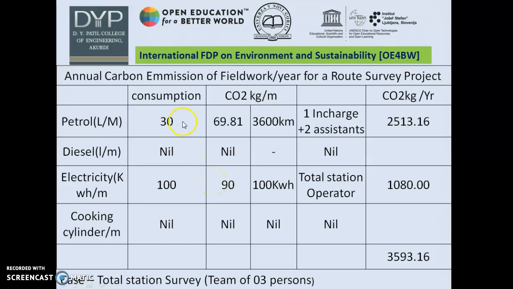Now here if we see the calculation, 69.81 per person multiplied by 3 multiplied by 12 months gives me annual consumption of 2513.16 kg. In a similar way, for the electricity consumption, it is 90 kg multiplied by 12 months giving me 1080 kg. In totality, it gives me 3593.16 kg of the carbon emission.